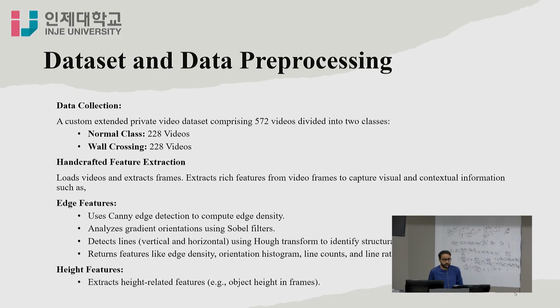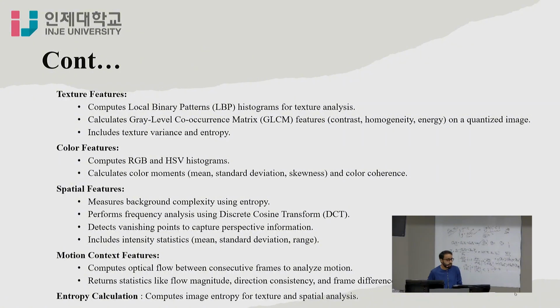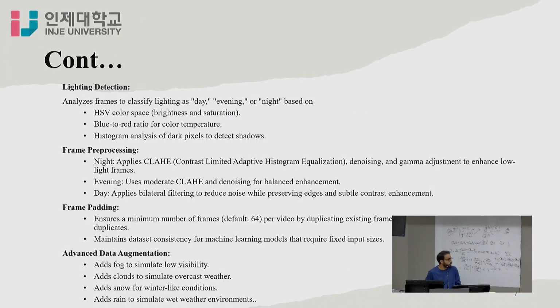It contains rich features from video frames to capture visual and contextual information such as edge features, height features, texture features, color features, spatial features, motion context features, and entropy calculations. In addition, there is lighting detection, frame preprocessing, frame padding, and lastly advanced data augmentation.